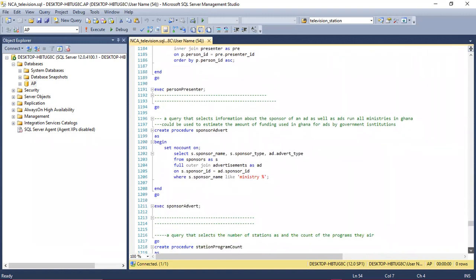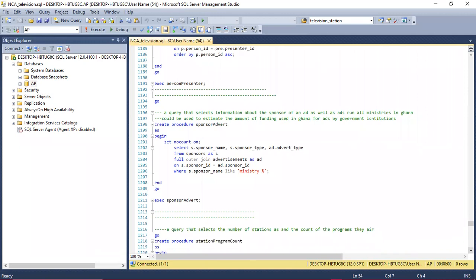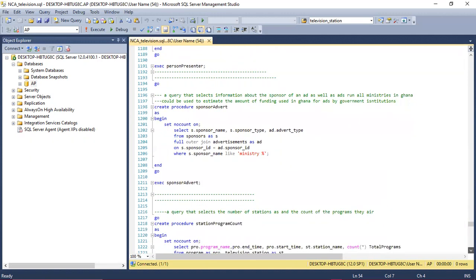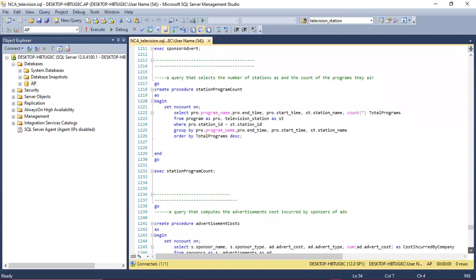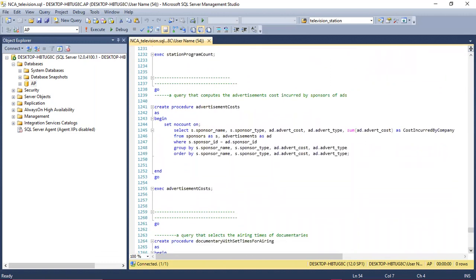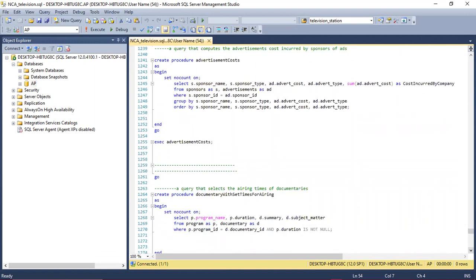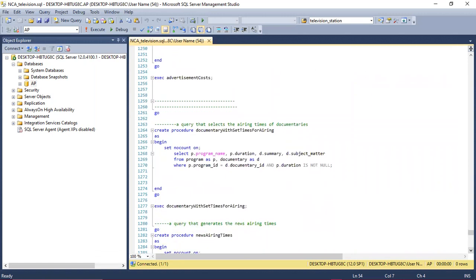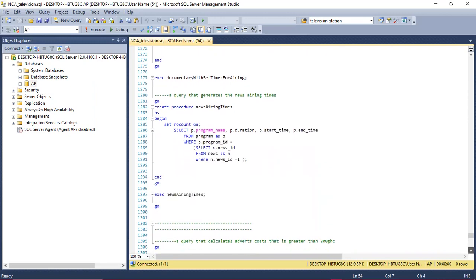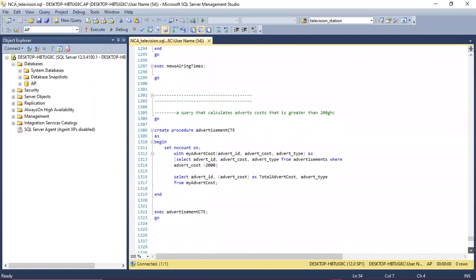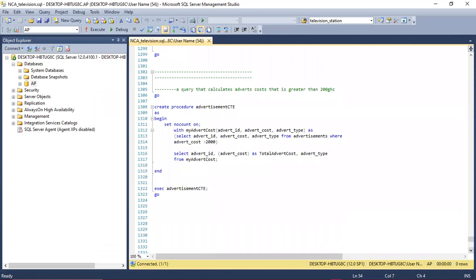And I had a query for sponsor adverts that selects information about the sponsor of an ad as well as run ads for all ministries in Ghana. Then a query that selects the number of stations and the count of programs they air. Then the station program count, the advertisement cost procedure, and this next query that selects the airing times of documentaries. So for documentaries we select airing times, etc. And then this is a query that generates the airing time for news. And this is a query that generates the advertisement cost that is greater than 2,000 Ghana cedis, right?